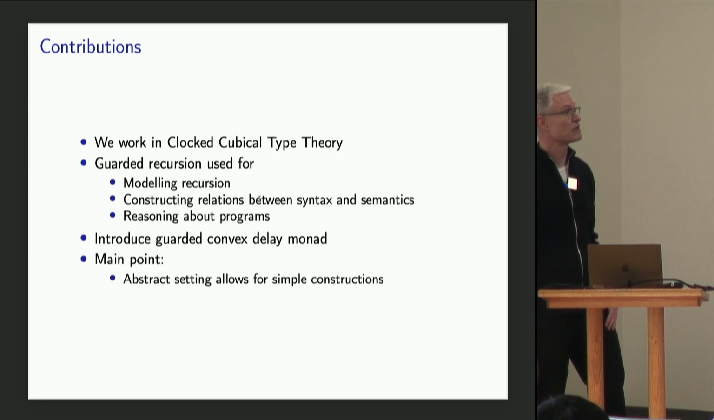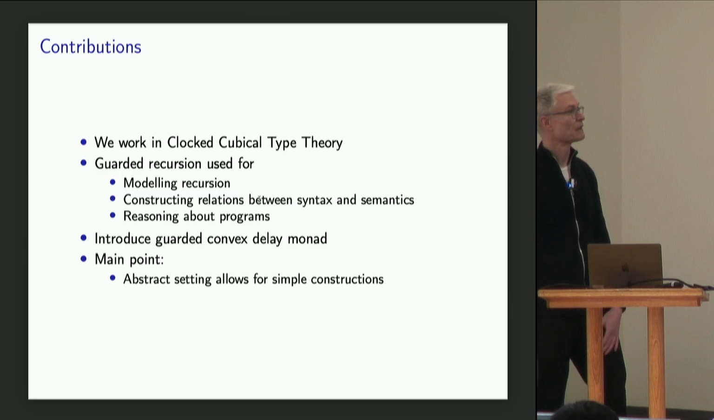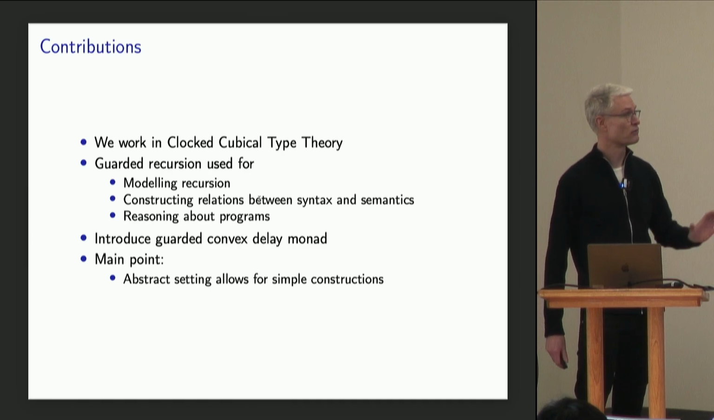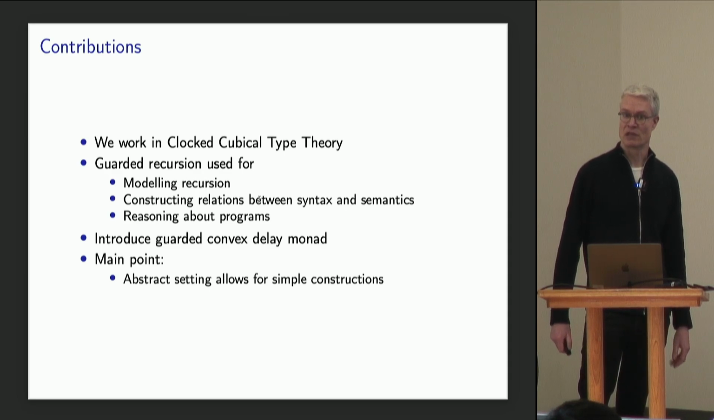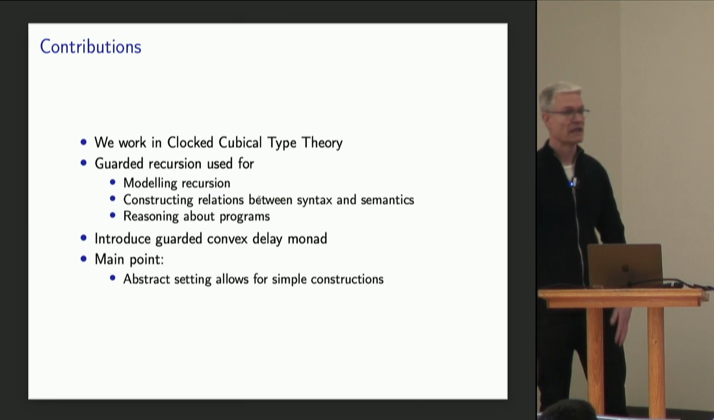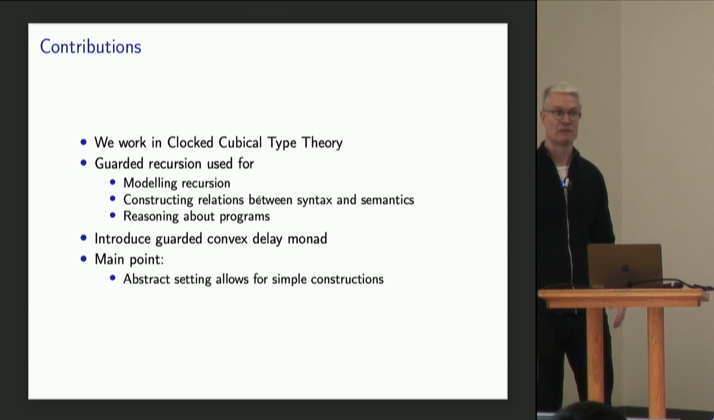The way we do that is that we express this model in a powerful meta-language. The meta-language we use is clock cubical type theory. It's a type theory that has guarded recursion in it. And we use guarded recursion for modeling recursion in the object language, for constructing relations between syntax and semantics, and for reasoning about programs. In particular, we introduce the guarded convex delay monad as a way of modeling this combination of probabilistic choice and recursion. So you may say that we're delegating the difficulties in modeling, in particular recursion, to the model of the meta-language.